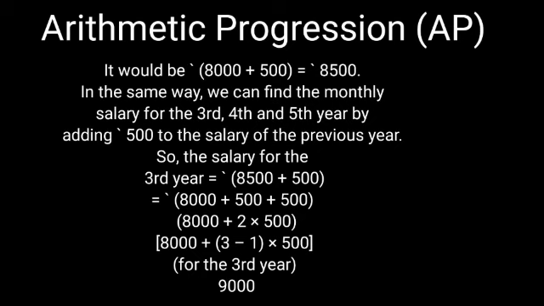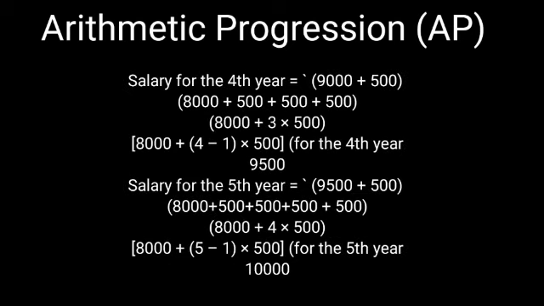What is the salary for the fourth year? 9,000 plus 500. Now 9,000 plus 500 can be written based on her initial salary as 8,000 plus 500 plus 500 plus 500, which is equal to 8,000 plus 3 into 500, and 3 can be replaced as 4 minus 1 into 500. So her fourth year salary would be